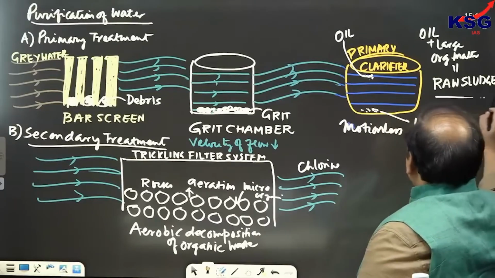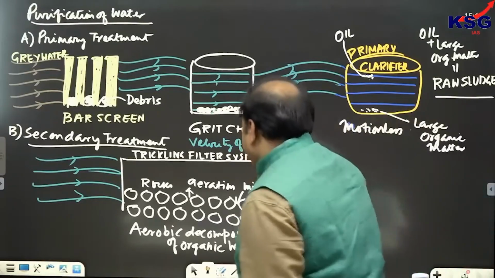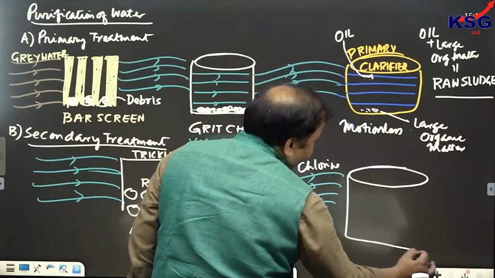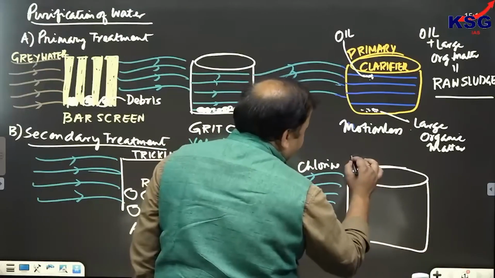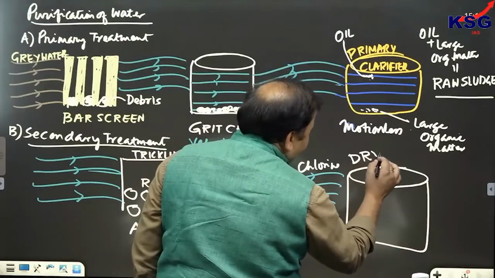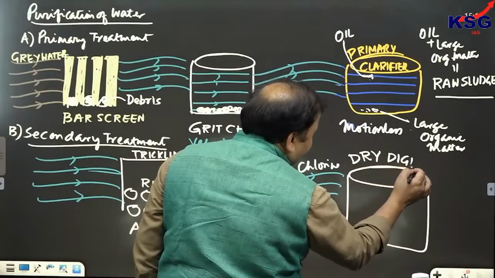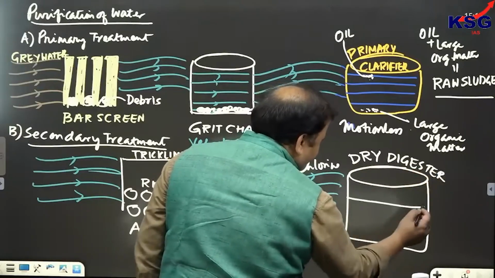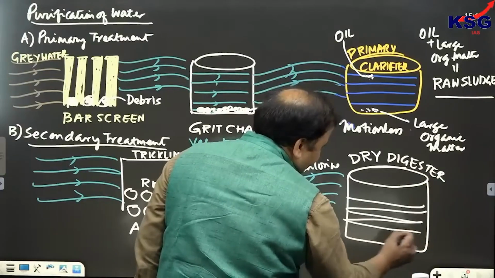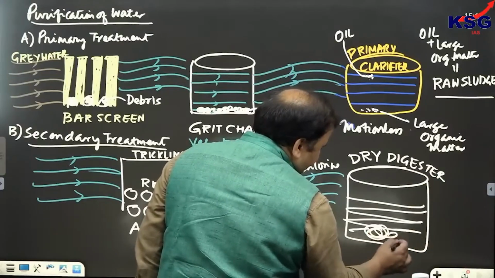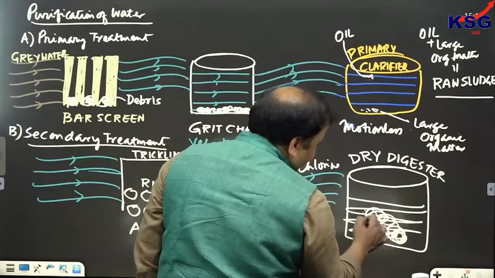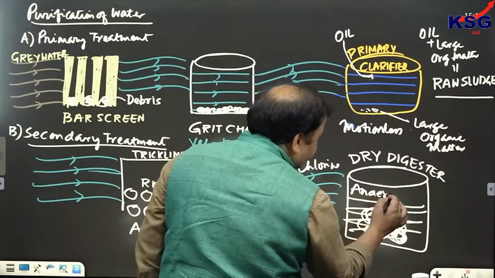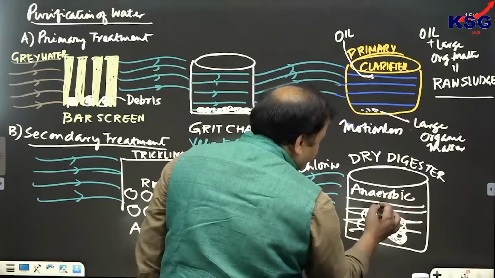But what about the raw sludge? So we are responsible for treating raw sludge in a separate chamber, and this chamber is called as what? It is called as dry digester. So here we are responsible for immersing the raw sludge. Raw sludge is immersed and anaerobic decomposition takes place. Anaerobic decomposition means without the use of air.